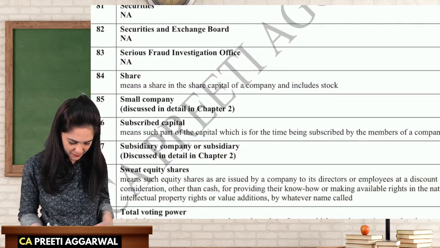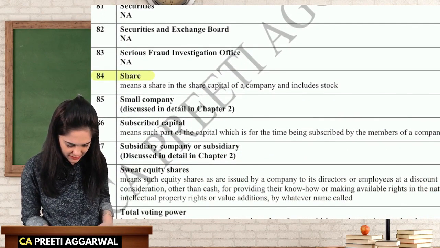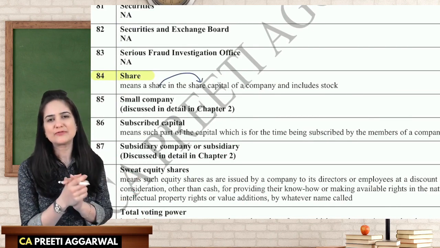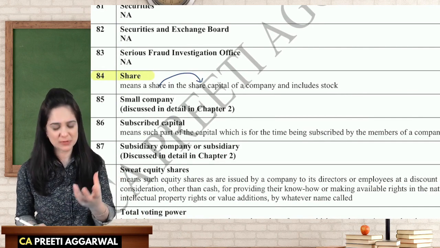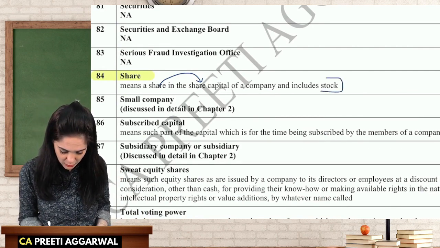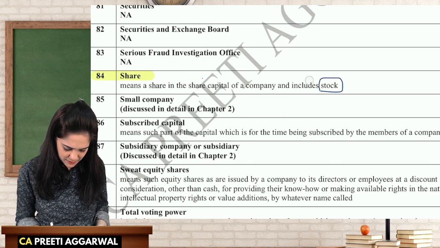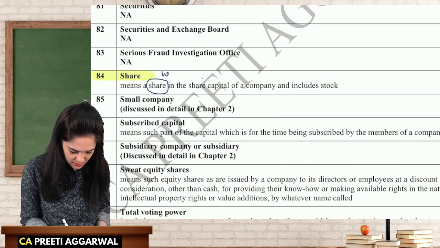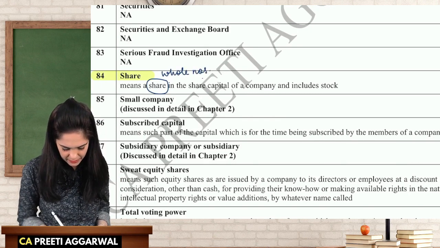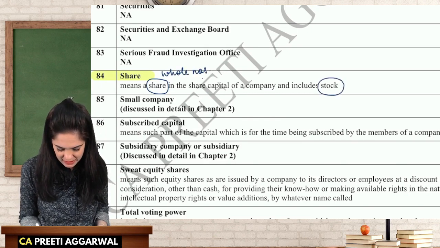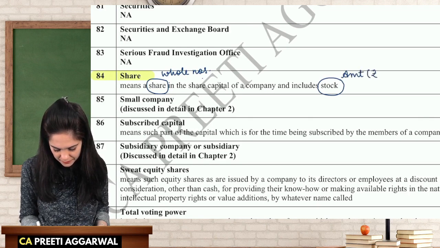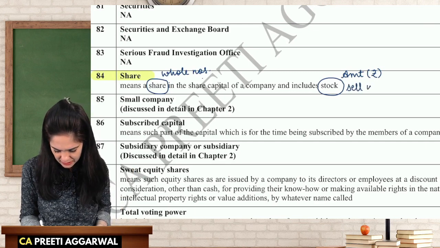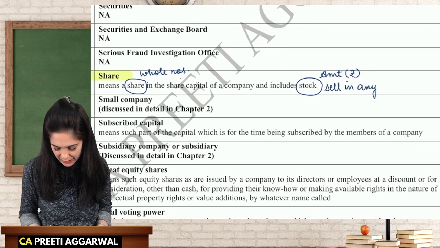What is the meaning of share? Share means a share in the share capital of the company. It is the smallest unit into which the capital is divided. It also includes stock. Now what is stock? See students, a share is always expressed in whole numbers, whereas stock is expressed in amount, rupees. It is possible to sell stock in any denomination.